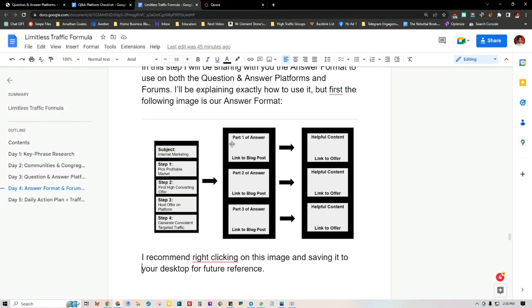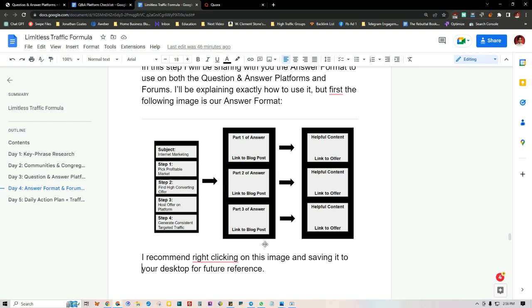If you're in the health and wellness niche and someone's asking a question on what's the best way to lose 20 pounds in the next 14 days, then you can break down your answer into like 4 different sections. Part 1 of your answer can be restructure your diet: write down your game plan for how you can rearrange your diet to be healthier. The second portion can be exercise, and the third portion can be environmental factors, like the people around you. So this is all stuff to consider. And then you always want to have a blog post on your website that's relevant and related to either that portion of the answer or the whole answer as a whole.